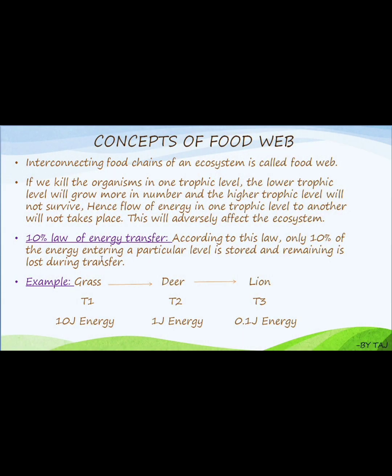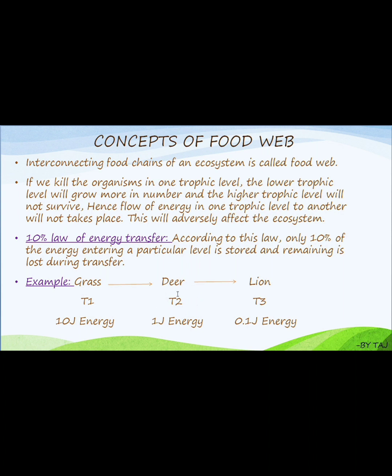Now the 10% law of energy transfer, as I said previously. If there are 10 joules of energy in one trophic level, only 10% is transferred from grass to deer, that is from trophic level 1 to trophic level 2. That means 10 joules to 1 joule of energy.